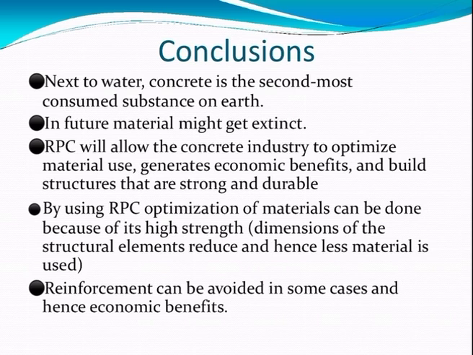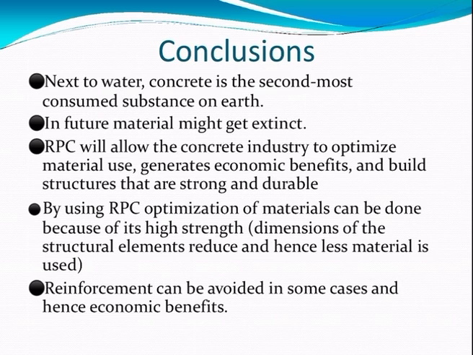So, we can conclude that next to water, concrete is the second most consumed substance on earth. So there is a possible chance that the material might get extinct in the future. RPC can be used so that it will allow the concrete industry to optimize this material use, generate economic benefits, and build structures that are strong and durable.